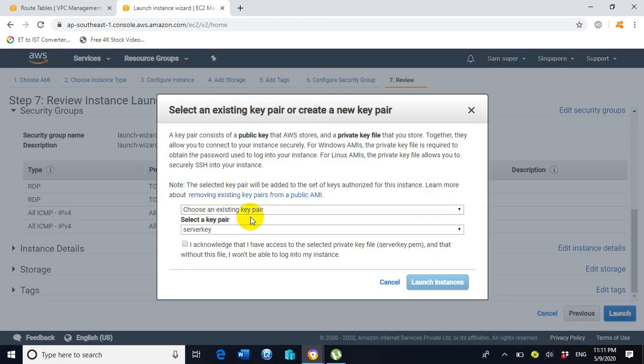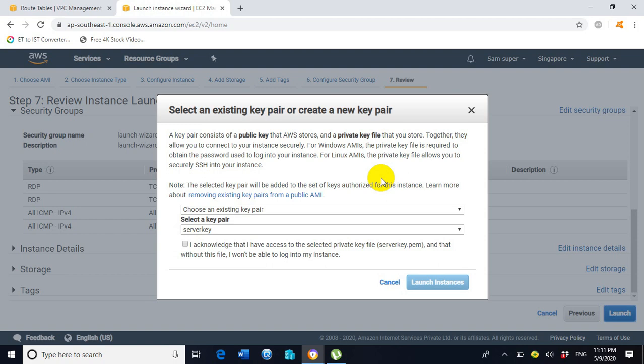So here choose an existing key pair. The key pair we require to decrypt a password or generate a new password through which we will be able to log in inside the EC2 instance. Store the key pair inside a safe location where you can get it easily in future.